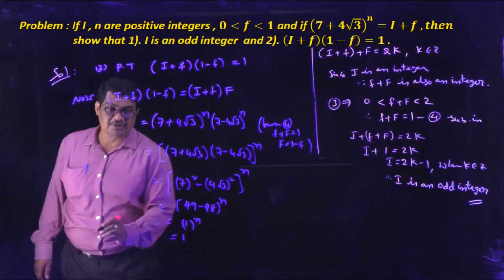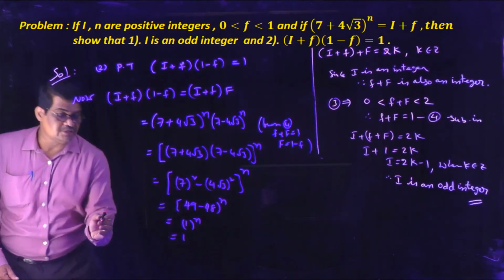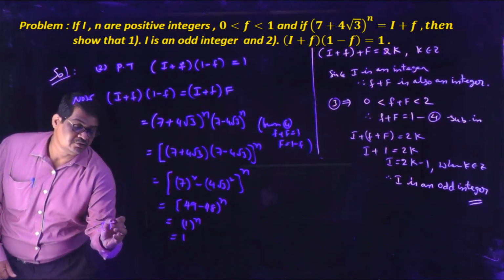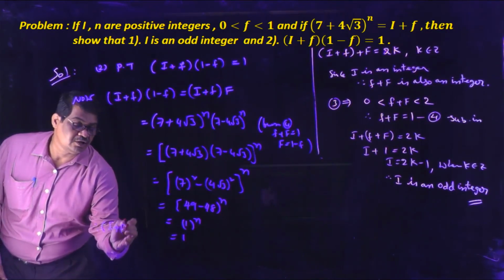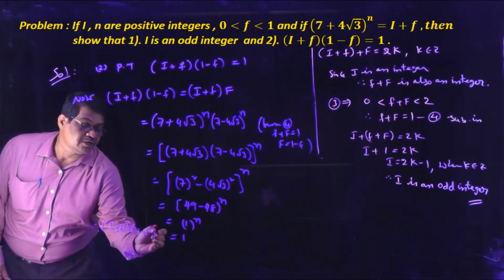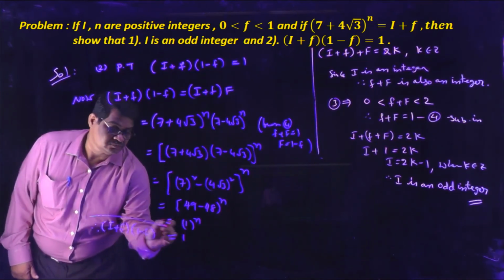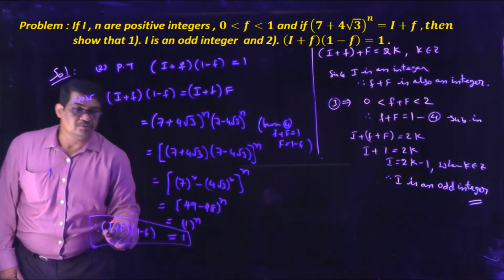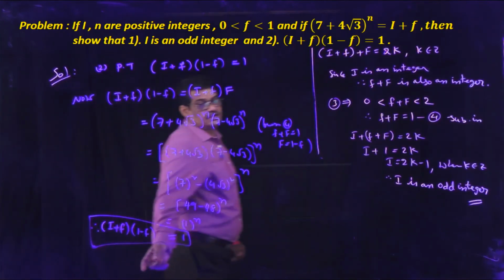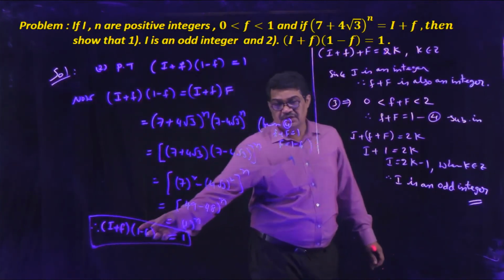Therefore we get I plus small f into 1 minus f is equal to 1. This is the second result.